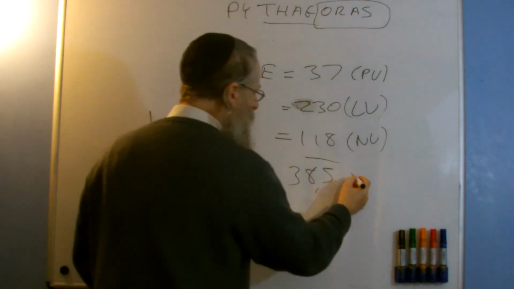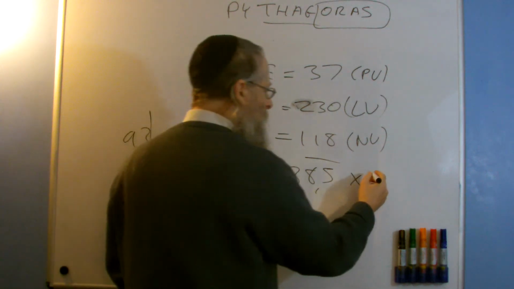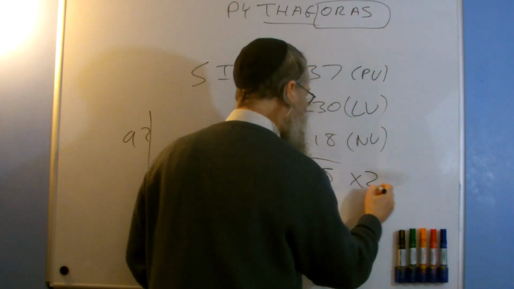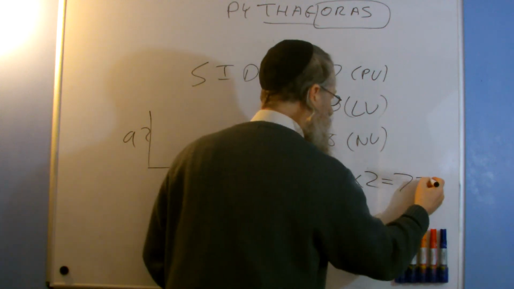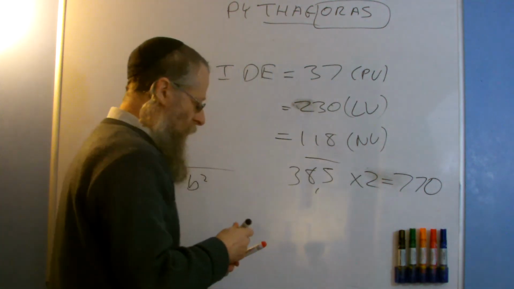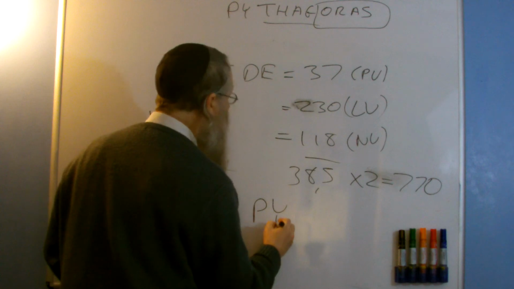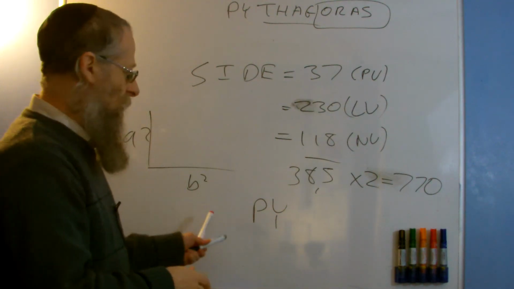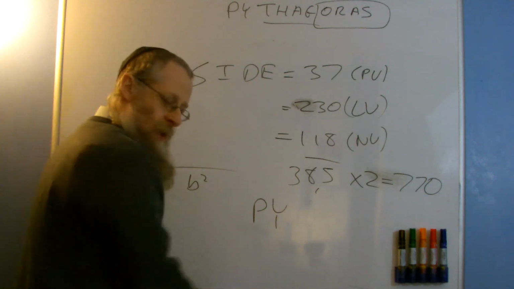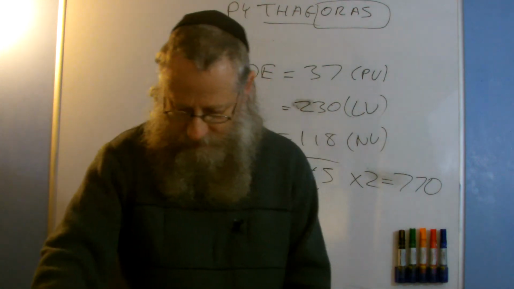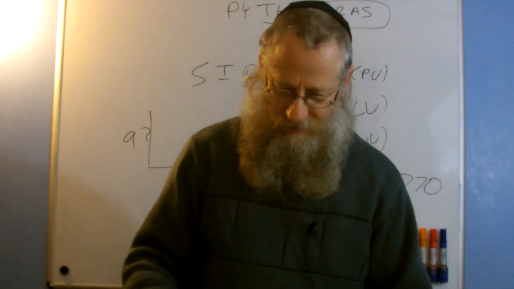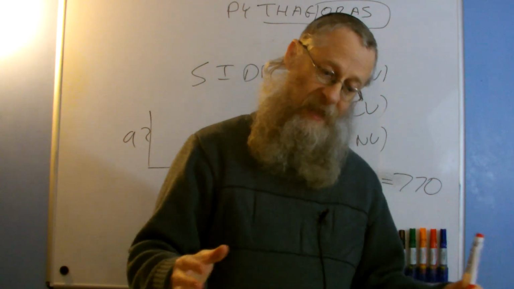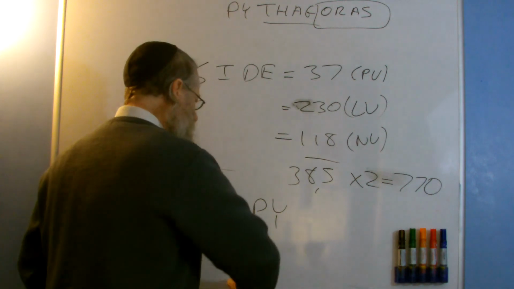Now if I double that, because of two sides, I get 700 and, oops, I'm going to put a times 2 there, double it, I get 770. In other words, I get pi. So pi is connected to two sides, P and Y. Okay, that covers one side. I've got about 10 to go. No, not really. We are on to more complicated, it gets intense. So we're going to look a little bit deeper.